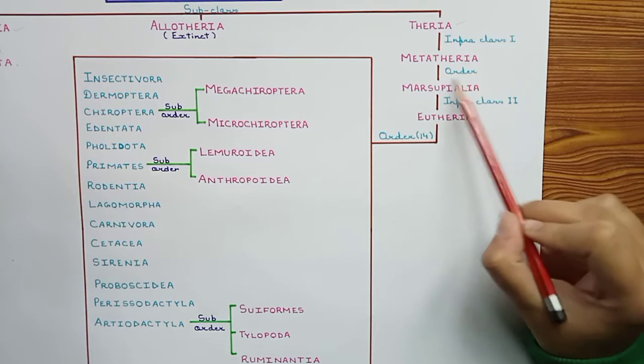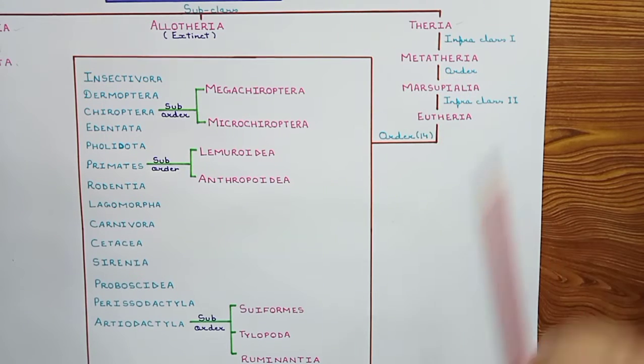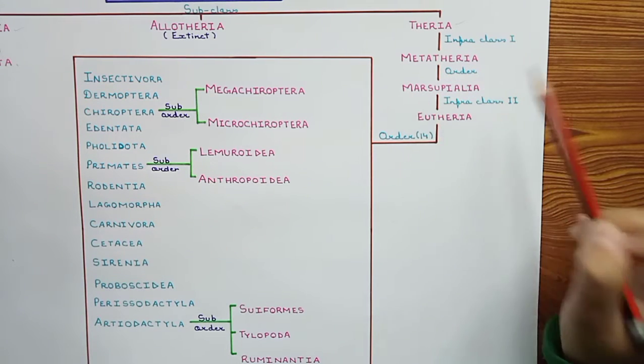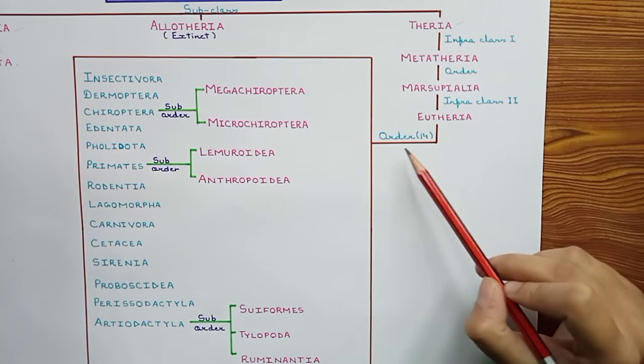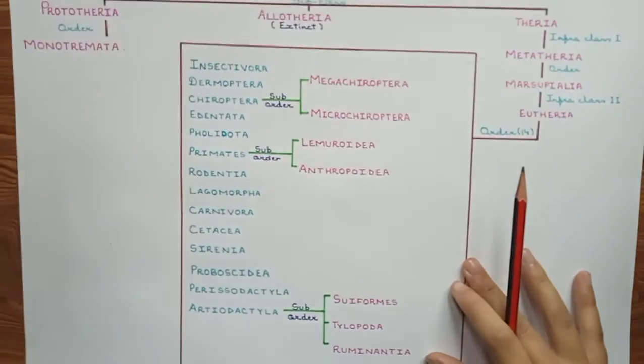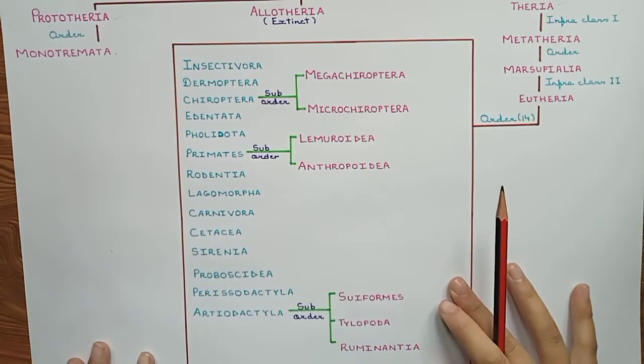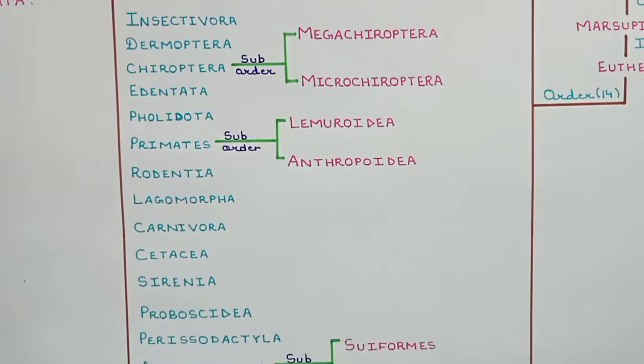Metatheria has the order Marsupialia. Eutheria, on the other hand, has 14 orders. Those 14 orders are here.